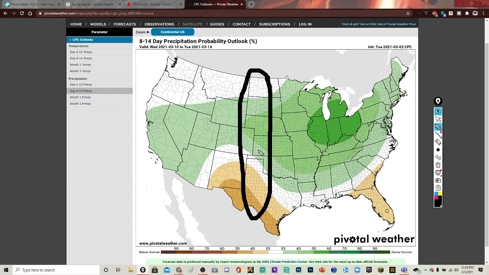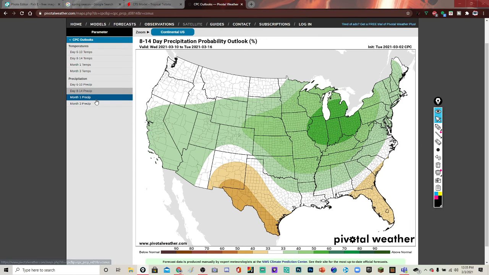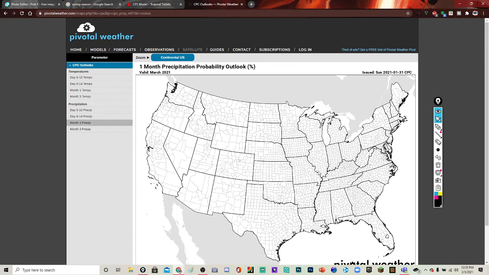We're going to have to watch that, because it shows above average precipitation and the warm and cool air meet up around that region here. So we'll watch that very closely. I'll give you updates on severe weather. If we see any severe weather next week, I'll try to update you as much as I can.